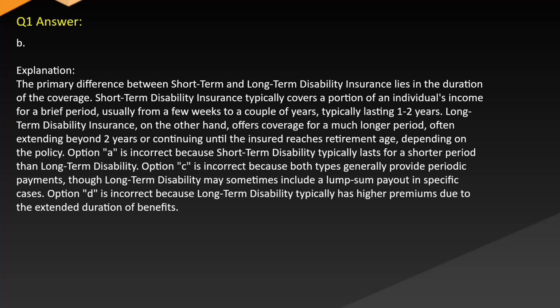Option A is incorrect because short-term disability typically lasts for a shorter period than long-term disability. Option C is incorrect because both types generally provide periodic payments. The long-term disability may sometimes include a lump sum payout in specific cases. Option D is incorrect because long-term disability typically has higher premiums due to the extended duration of benefits.